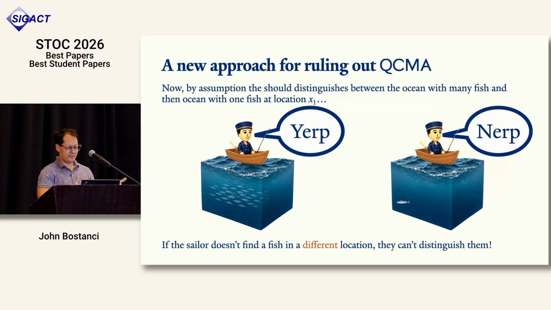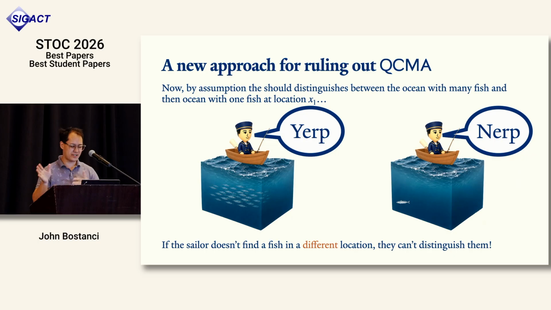So after we put him in the pool, he told us about a location x1. And what happens if we had an actual fish in the big ocean at position x1? He would still have to say no for that ocean, and he would still say yes for the ocean that has a lot of fish in it. So intuitively, he has to find a fish at another location.